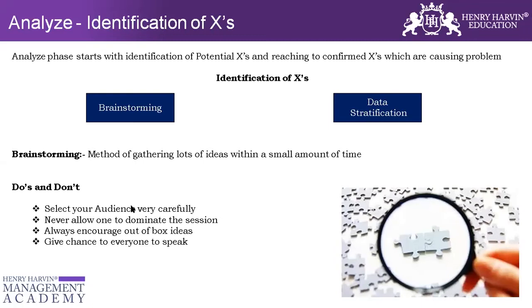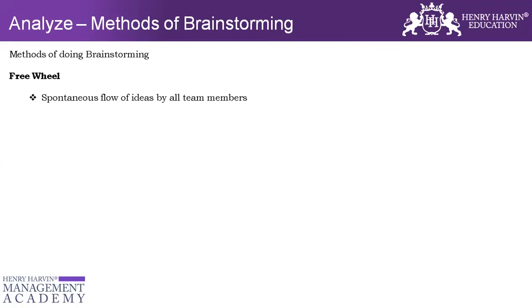Okay. So that is the do's and don'ts of conducting the brainstorming. Now there are different methods of brainstorming. It is not always that you go ahead and get into the room and start conducting the brainstorming. There is a free wheel method wherein there is a spontaneous flow of ideas from all team members. Anybody who thinks that he has something to say. Likewise, when I conduct the training with all of you, whenever you have any question, you just feel free and ask that question, or whenever you want to make any comment, you go ahead and do it. Okay, so that's free wheel.